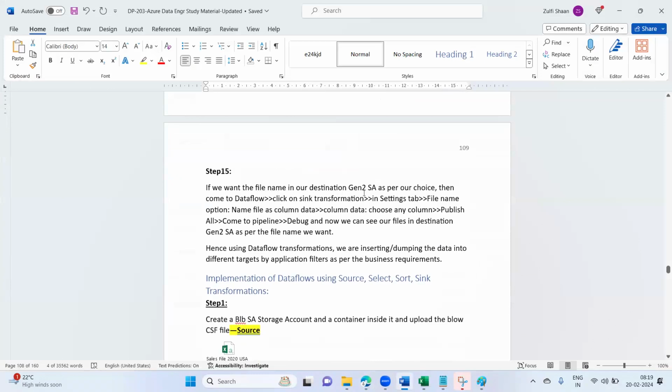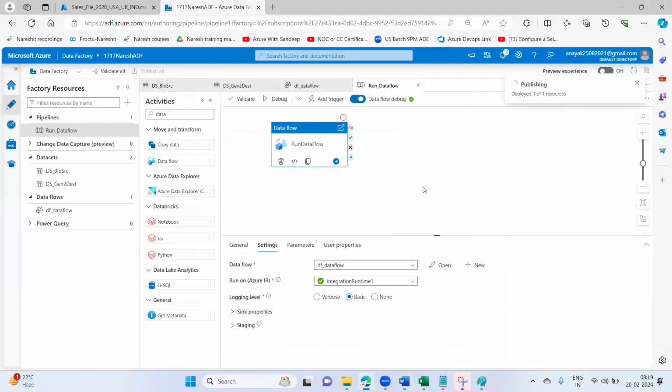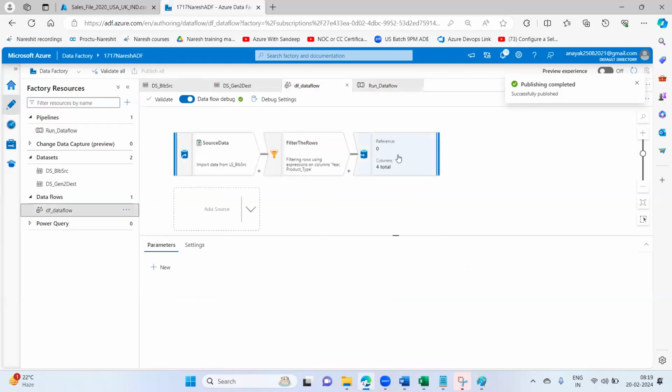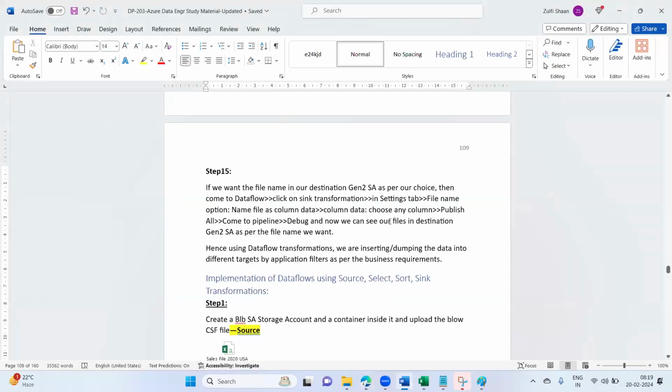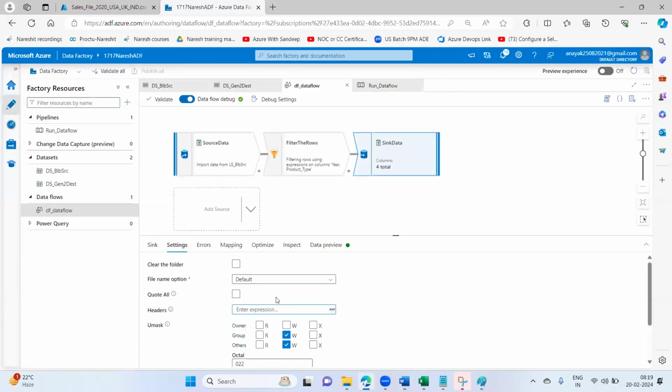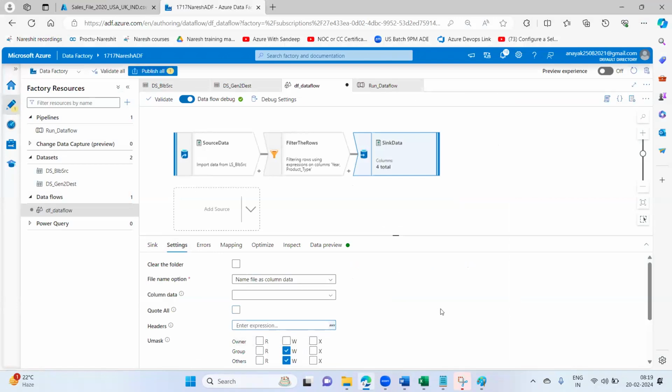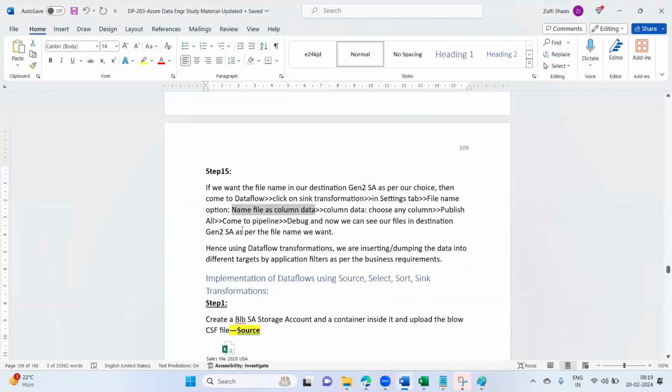Now, if we want the file name in our destination Gen2 storage account as per our choice, then come to the data flow and click on the sink transformation. Let the publish complete, hold on. In the settings tab, under file name option, choose name file as column data, and choose any column, say country. Giving the file name as per your own choice I'll show in the upcoming classes.